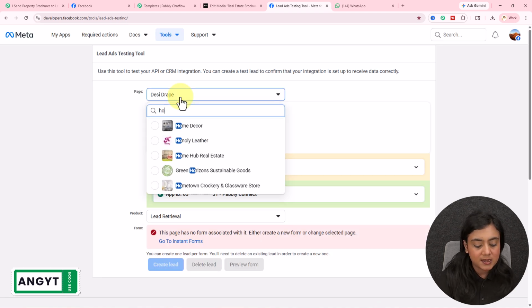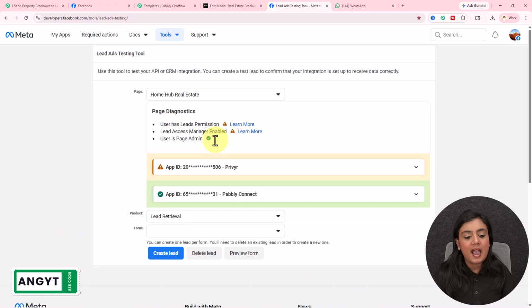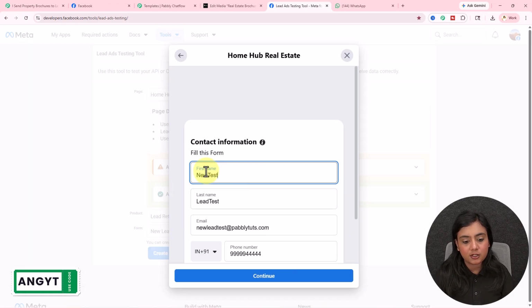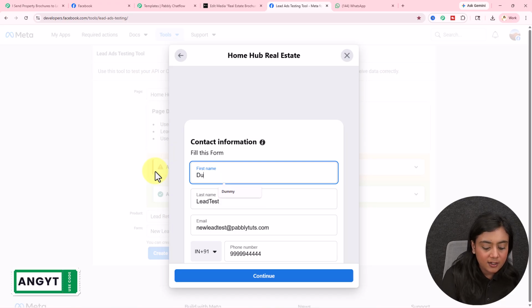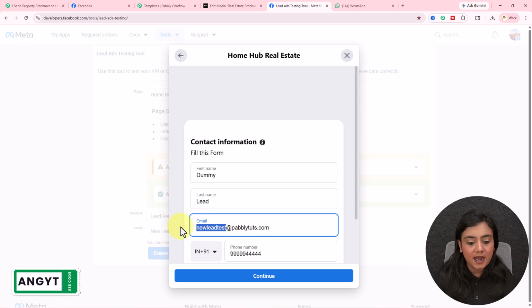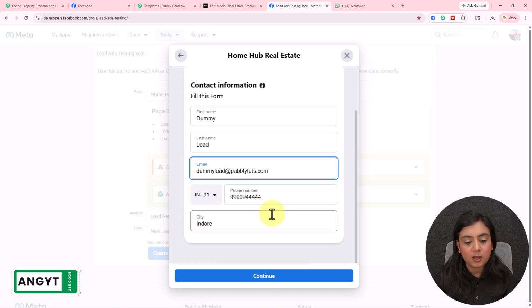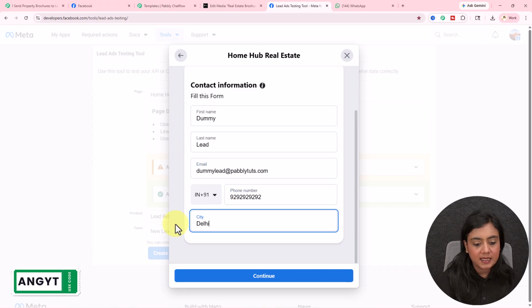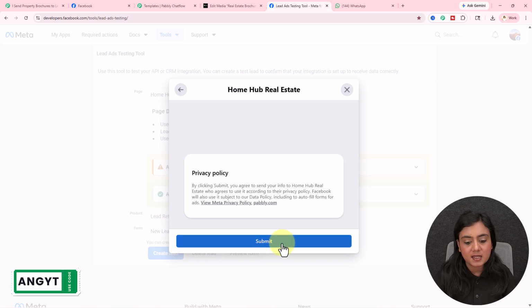For the page, I'm going to select over here Home Hub Real Estate, and for the form, I'll select new lead gen form, preview the form from here, click on this continue button. For the name of the lead, I'll write over here as dummy. For the last name, I'll write over here as lead. For the email address, I'll write it as dummylead@pabblytudes.com. For the phone number, I will enter a dummy phone number, and for the city, I'll write over here as Delhi. Okay, click on this continue button and on this submit button.